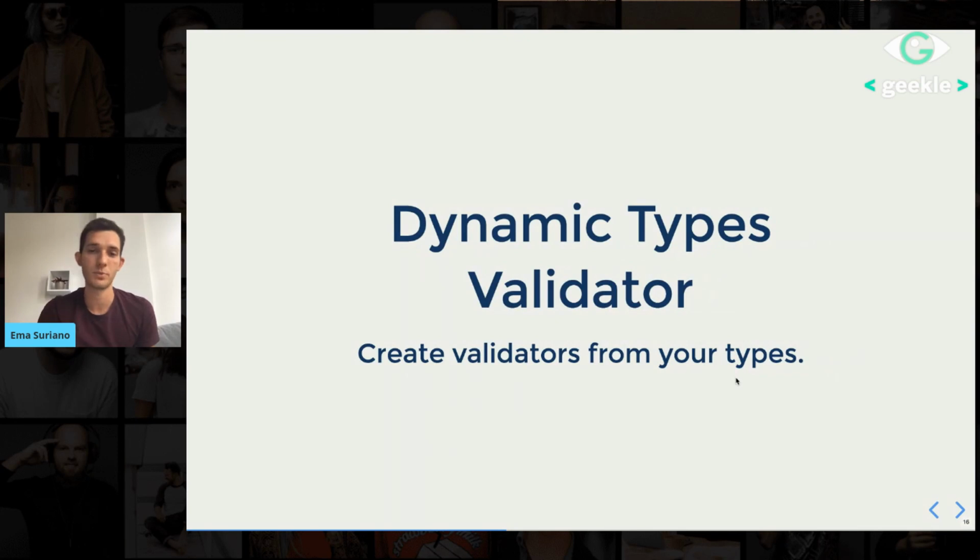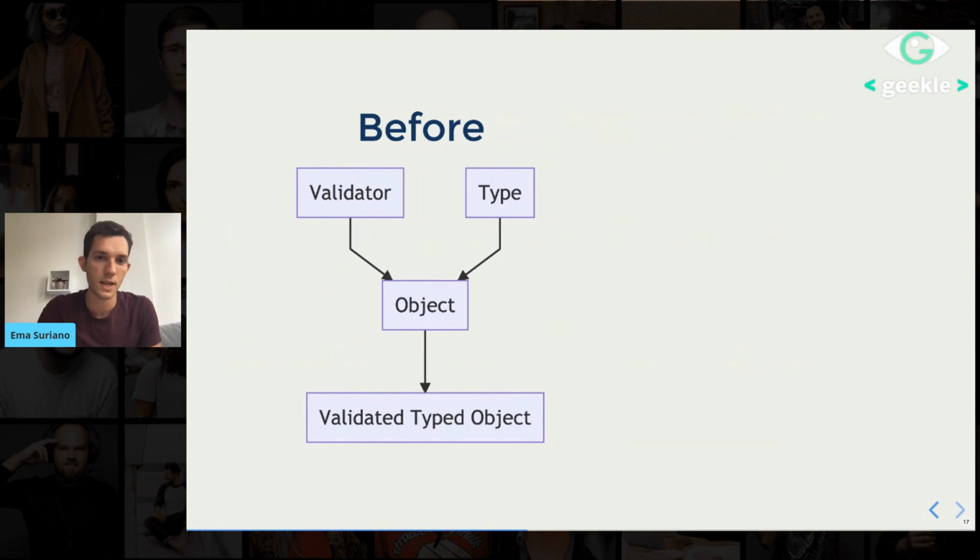But the purpose of this talk, and this is why I named it this way, is to introduce to you an alternative way of creating validators, which is dynamic types validator. And here we are going to create validators from your types. So let's see how it was before.